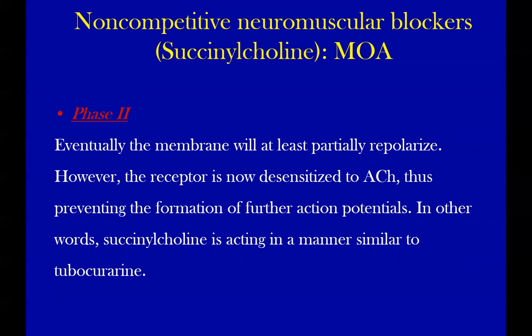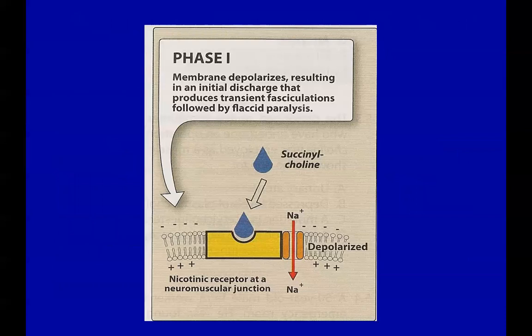I think you already discussed this. So this is phase 2, where the receptor becomes desensitized to the action of acetylcholine. So this is the way it works.